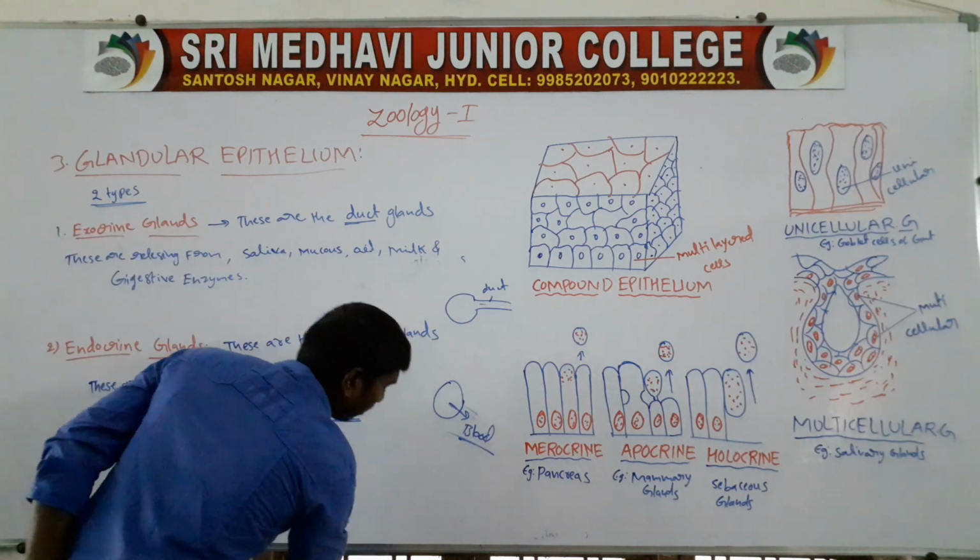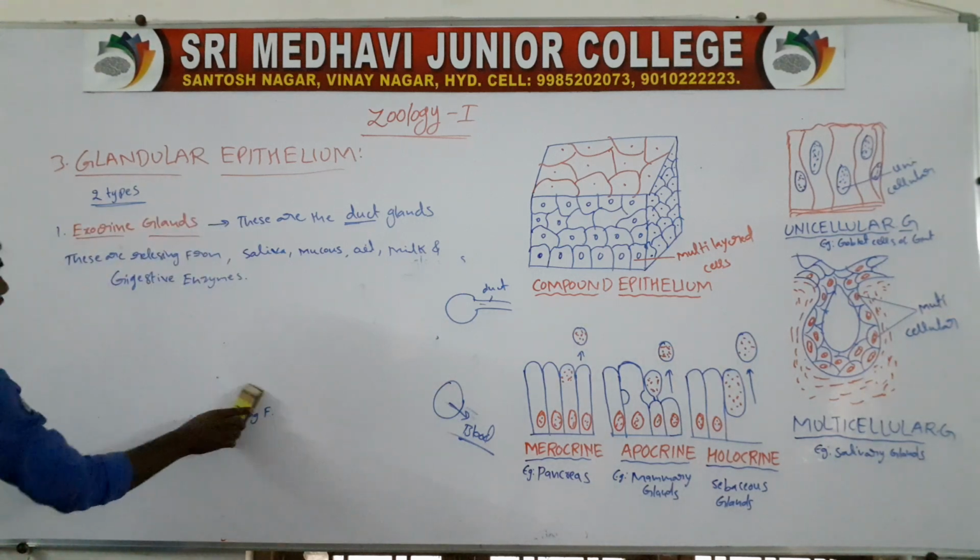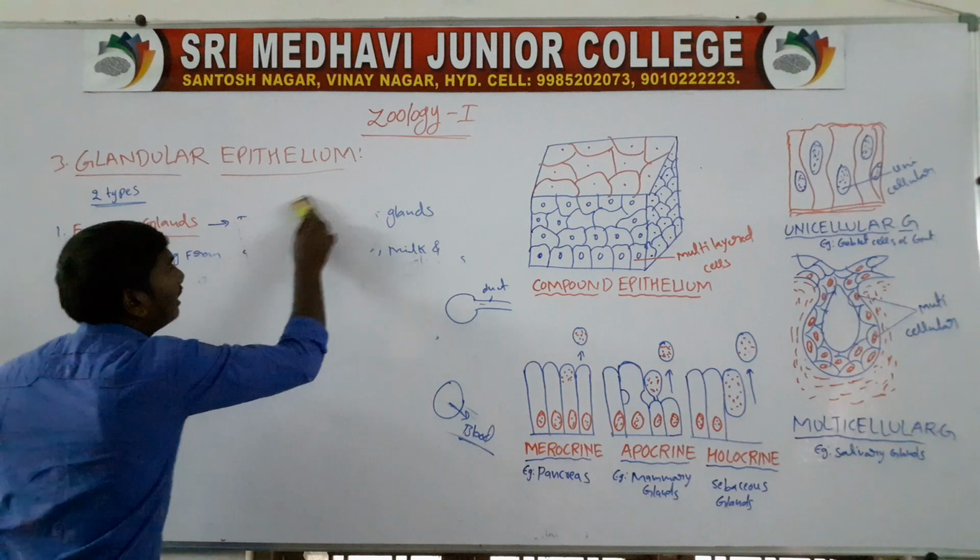Next one, the exocrine glands. Exocrine glands are three types.